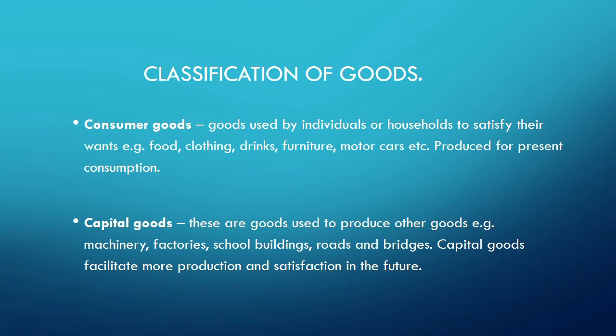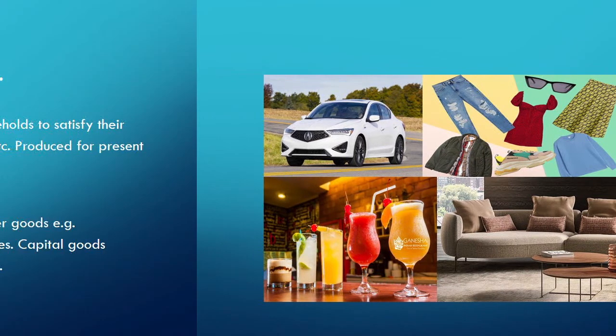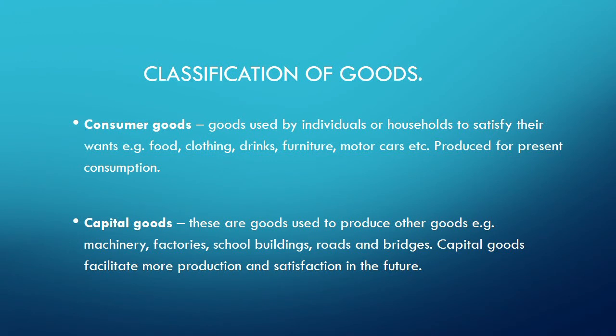These are goods that are used by individuals or households to satisfy their wants, e.g. food, clothing, drinks, furniture, motor cars, etc. They are normally produced for present consumption.